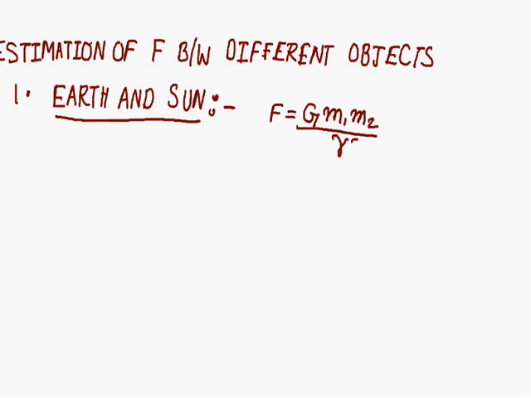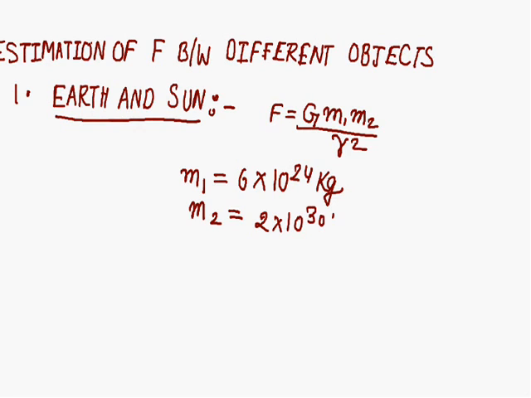Here, the mass of Earth m1 equals 6 into 10 raised to power 24 kilogram, and the mass of Sun m2 equals 2 into 10 raised to power 30 kilogram, and the distance between them r equals 1.5 into 10 raised to power 11 meter.